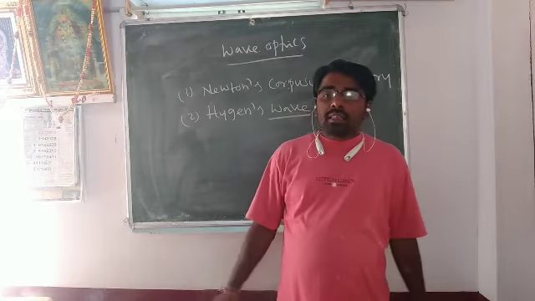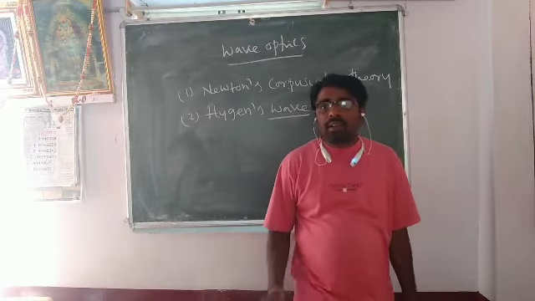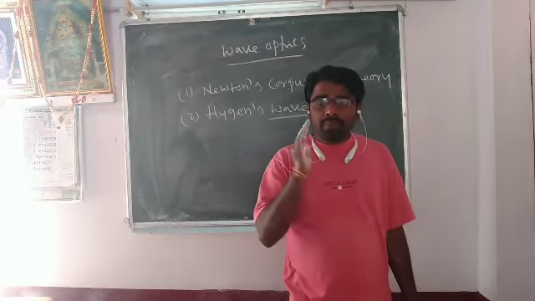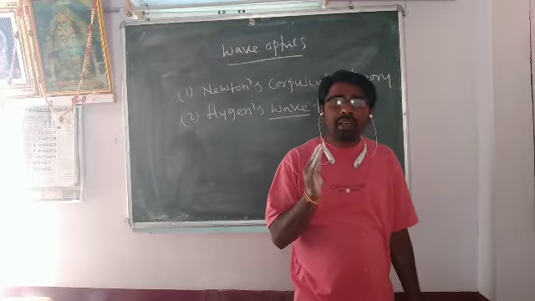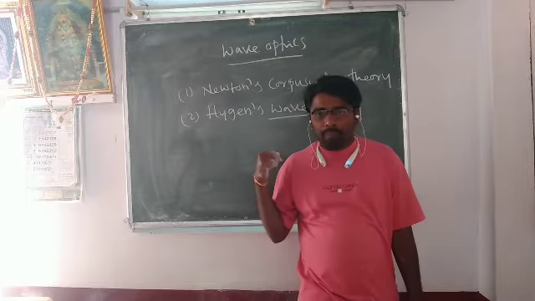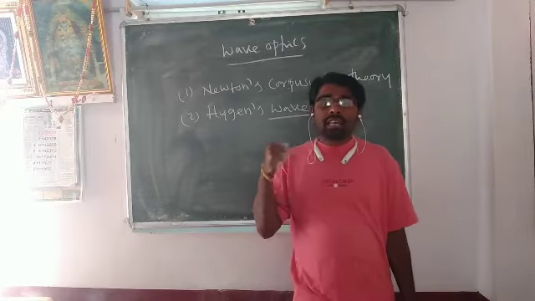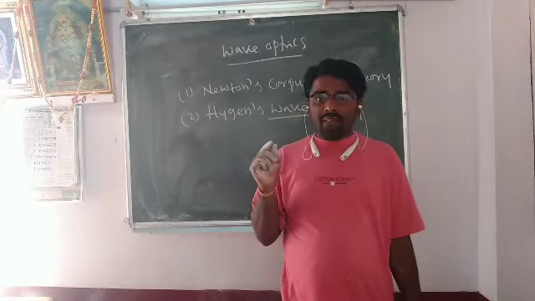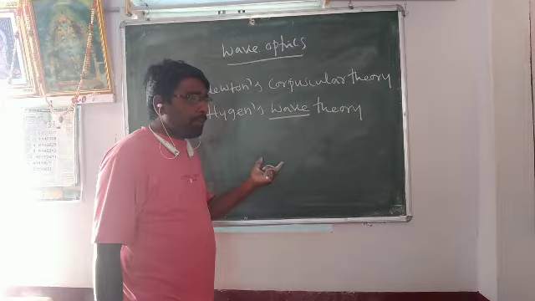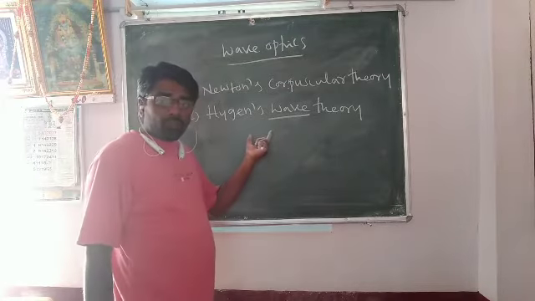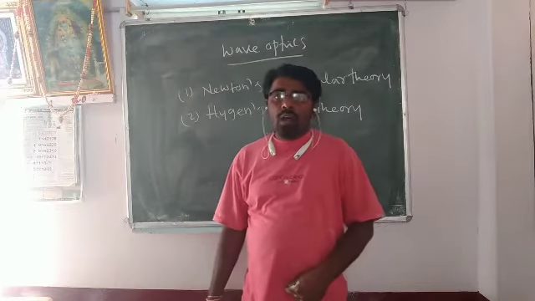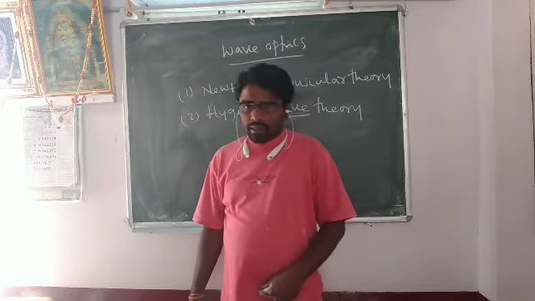This theory successfully explained reflection and refraction of light, and also successfully explained that the speed of light in a rarer medium is more than the speed of light in a denser medium. But this theory failed to prove the existence of ether.